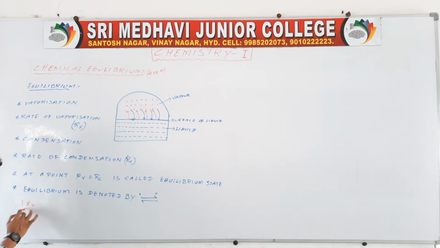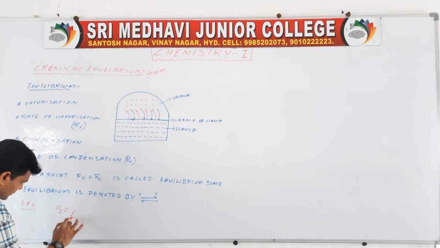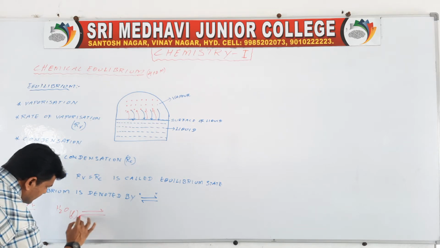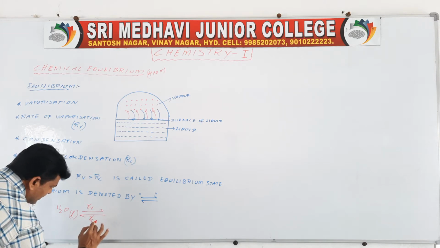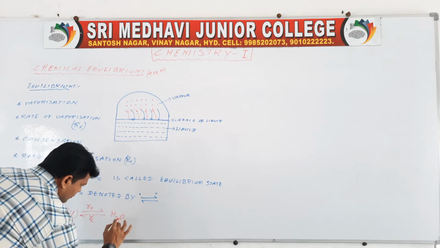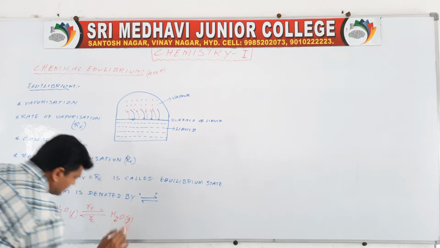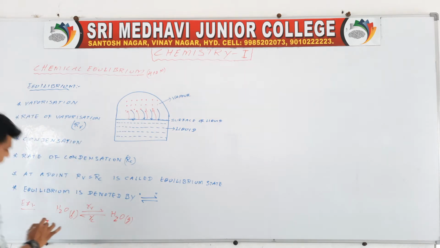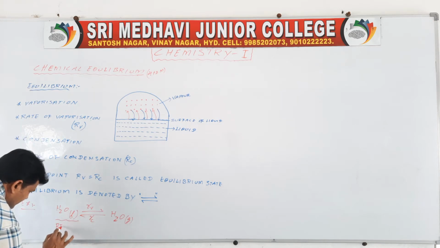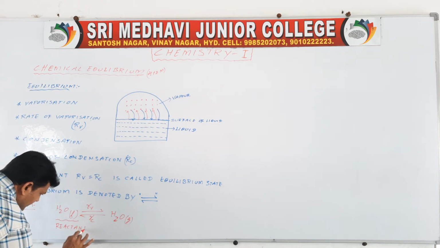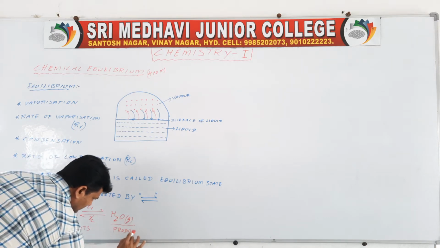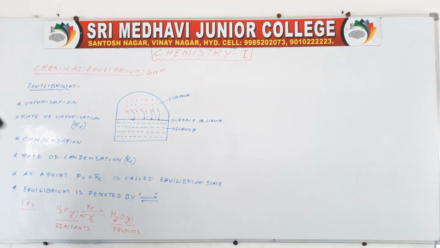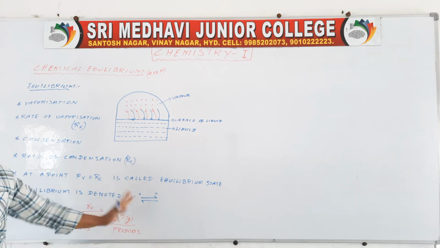For example, H2O liquid and H2O gas, with the rate of vaporization in one direction and the rate of condensation in the other. The liquid is the reactant and the gas is the product. Liquid converted into gas is the forward reaction.